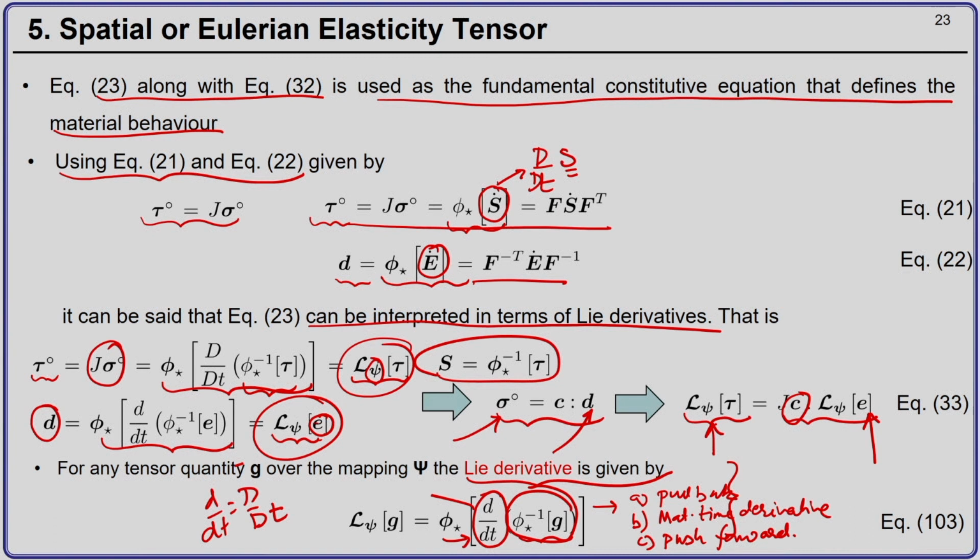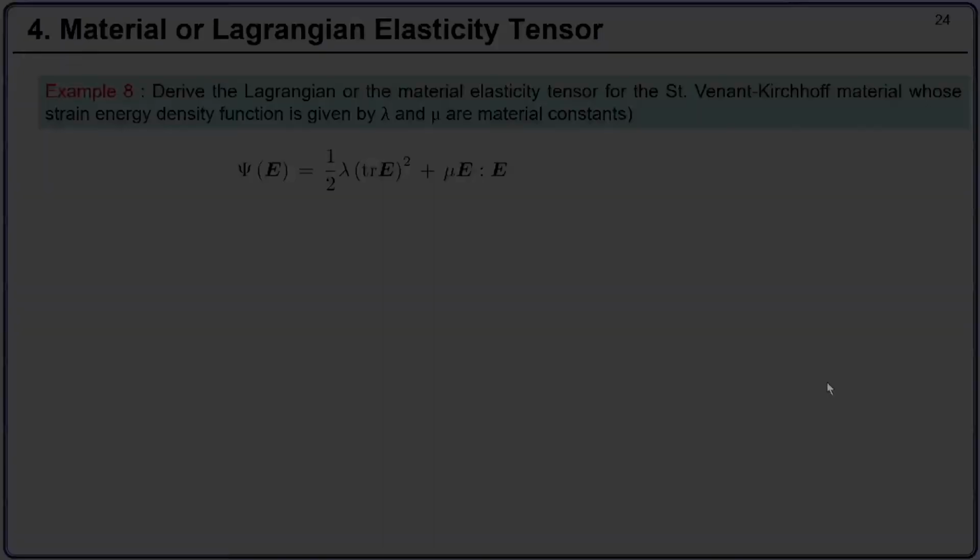Initially, if somebody was tempted to think there will be a relation between the Kirchhoff or the Cauchy stress tensor and the material time derivative of the Cauchy stress tensor and the material time derivative of the Euler-Almansi strain tensor will give you the spatial elasticity tensor, it is not like that. It is actually the relation between the Lie derivatives of the Kirchhoff stress and the Euler-Almansi strain tensor respectively.